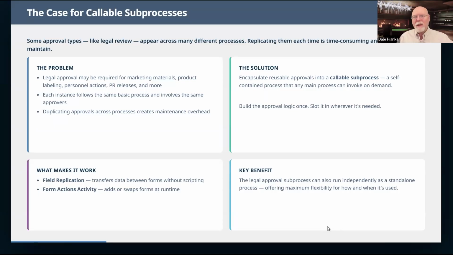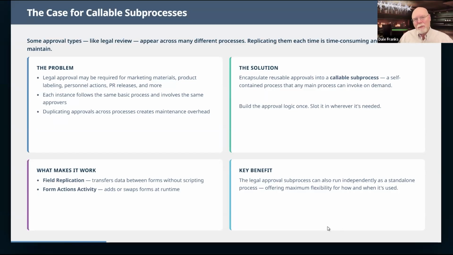And if anything changes in your legal approval process, you would have to go back to all of those timelines and potentially edit all of them. And there may be effects on in-flight process timeline instances that might get a little messed up. It becomes a bit of a pain.